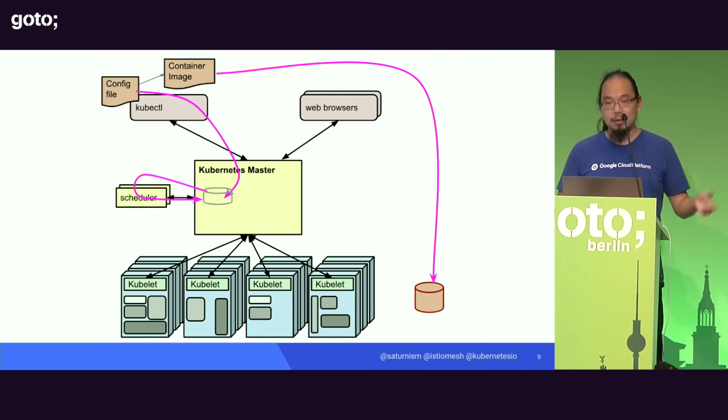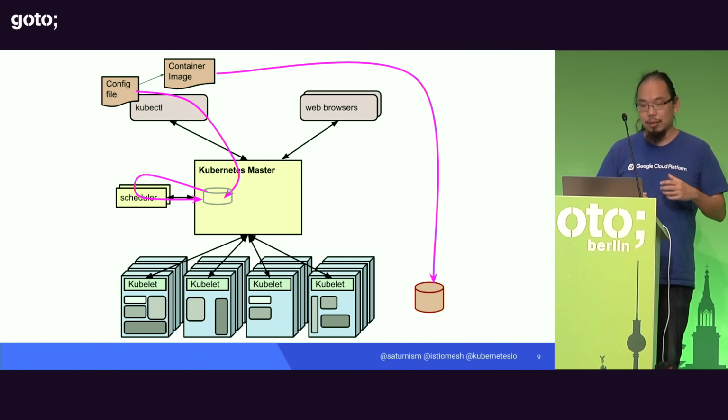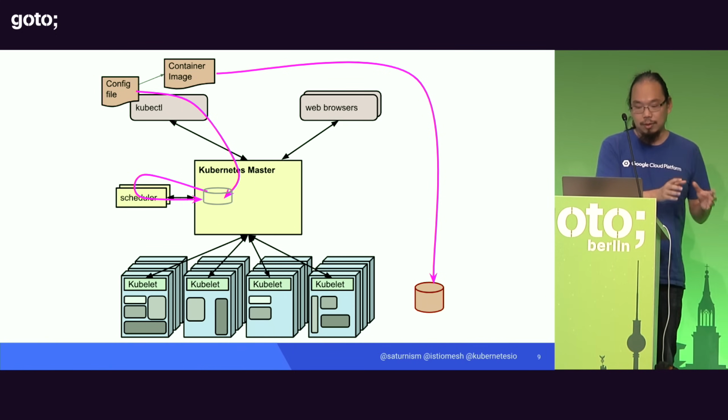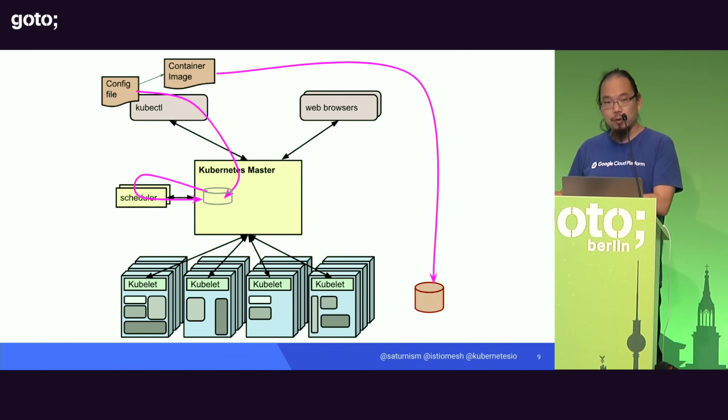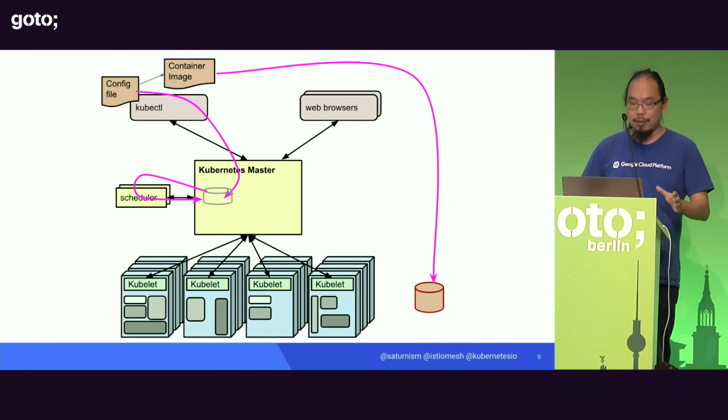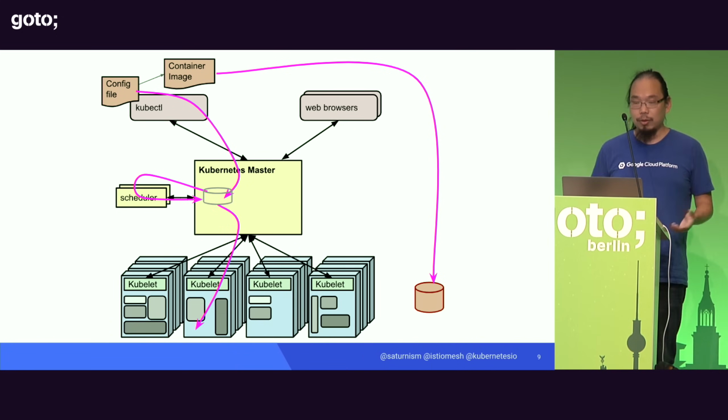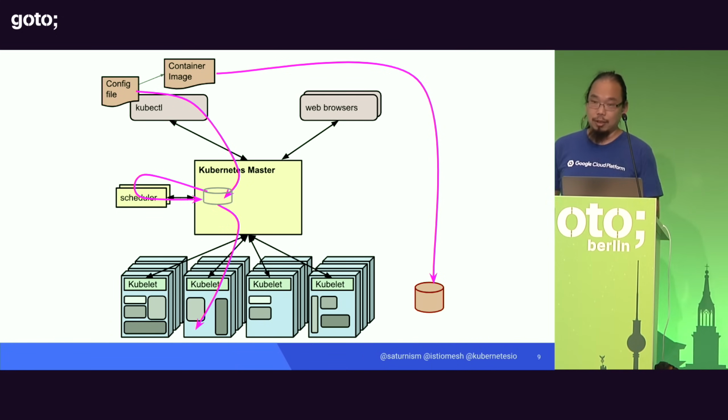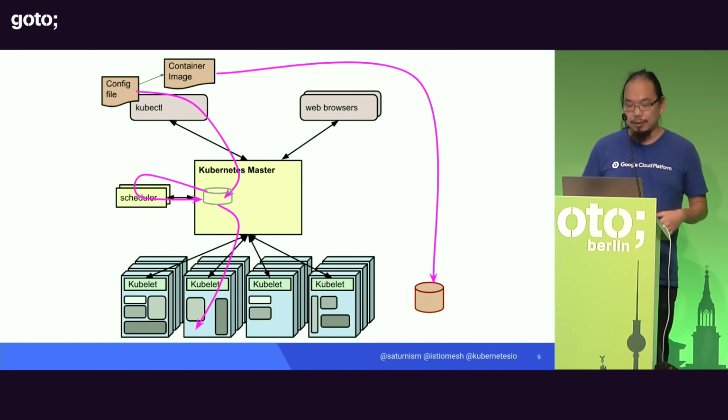And then behind the scenes, there is a scheduler that's going to basically run a loop where it's going to check whether the desired state that's been configured in the file matches the actual state that's actually running on the machines. And if it's not the same, then the scheduler is going to say, oh, you need 2 instances, but there's 0 running. I need to run 2 more instances. How do I do that?